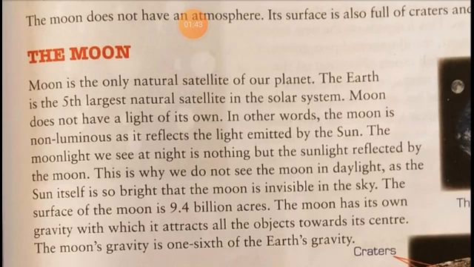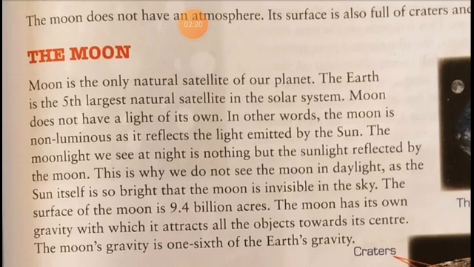Whatever light falls on the moon from the sun, that light is reflected by the moon. This is the reason we are able to see the moon shining. The moonlight we see at night is nothing but the sunlight reflected by the moon.